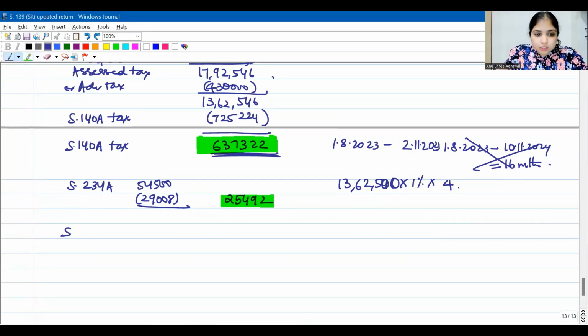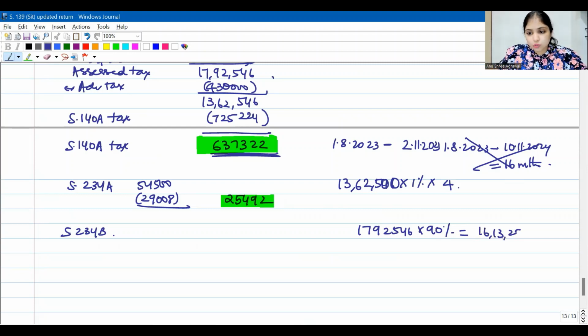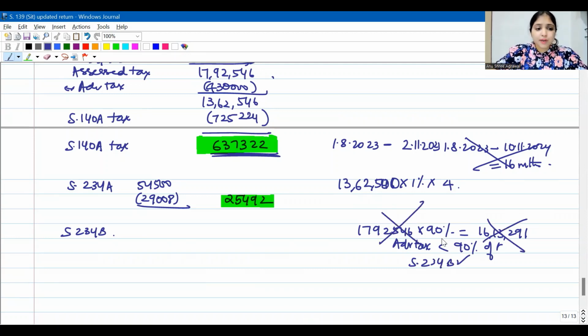Then comes our 234B interest. See, what is our assessed tax? Our assessed tax on the basis of the updated return is 7,92,546. Did you pay at least 90% of assessed tax as advance tax? 7,92,546 into 90% is 16,13,291. No, I did not pay so much. I paid only 4,30,000 as advance tax. So because the advance tax which you paid is less than 90% of assessed tax, now 234B interest will apply, guys. Once I conclude it will apply, this 90% number I will forget about.